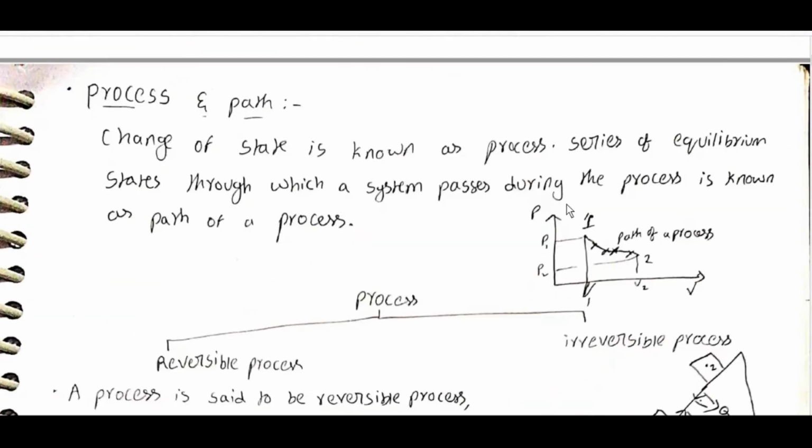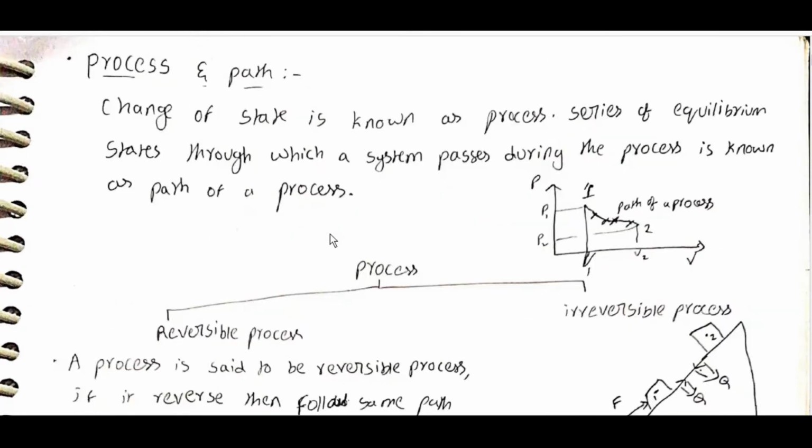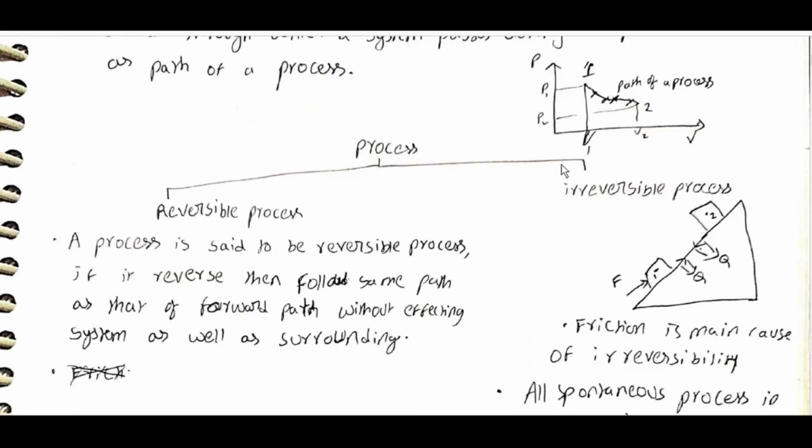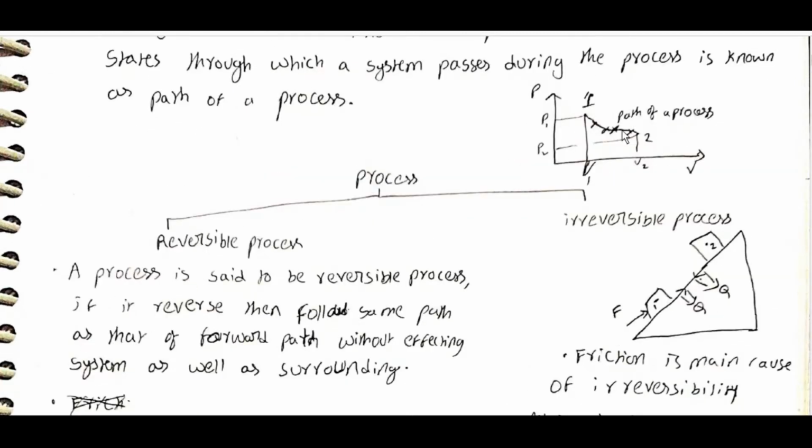Process and path. Change of state is known as a process. The series of equilibrium states through which a system passes during the process is known as the path of the process. Path of process 1 to 2, like this.